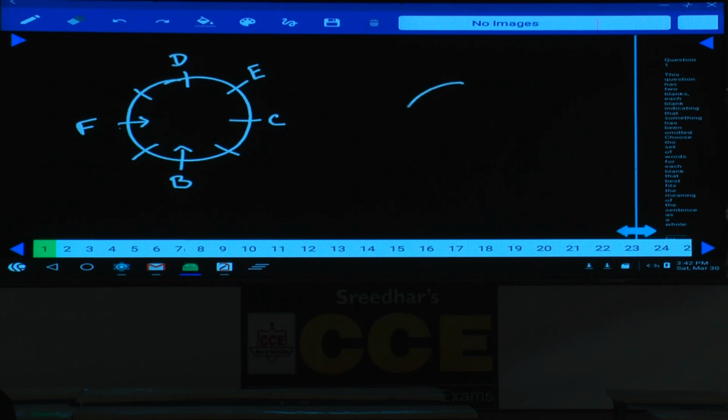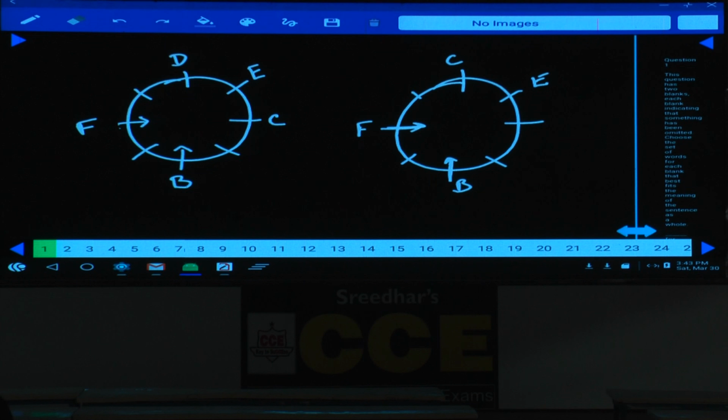Then what is the second possibility? C and D can be on either side of this one. Now this B is facing the center, and this will be F, and F is facing the center. Then E will be here. If E is here, C can be here or D will be here. There are 2 possibilities. D and C are immediate neighbors of E.